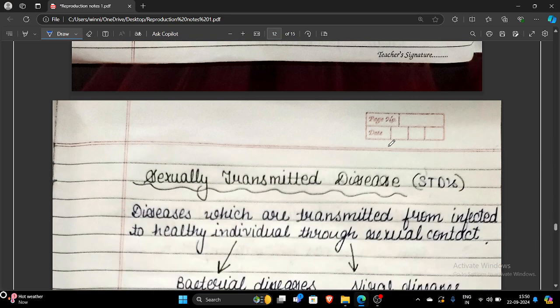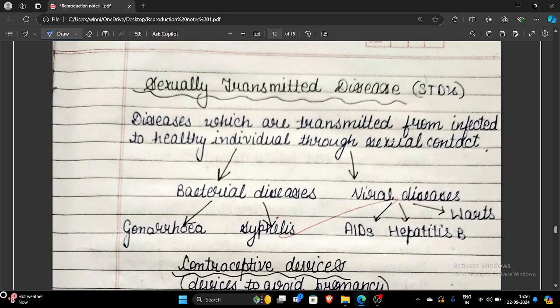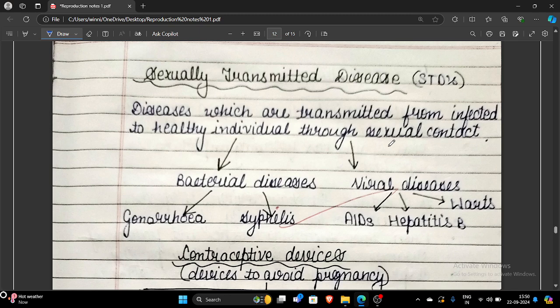Next topic is the sexually transmitted diseases. Diseases which are transmitted from infected to healthy person through sexual contact. You have to study the two types of diseases, bacterial and viral diseases. Bacterial diseases are gonorrhea and syphilis, viral diseases are AIDS, hepatitis B and warts. In case of AIDS, you must remember you have to write 4 capital letters, AIDS.